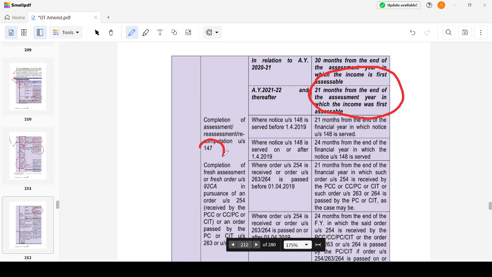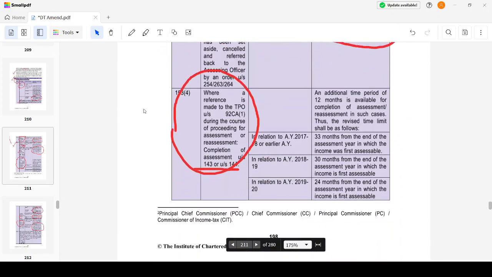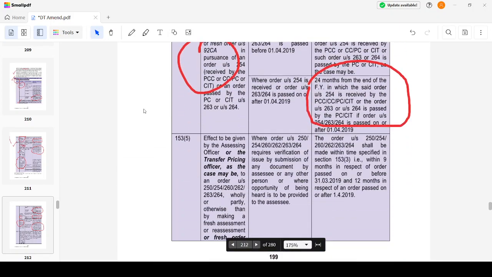If it is under section 147, then it will be 24 months from the end of the financial year in which the notice was served. Substantially it is 12 months, here it is 24 months. Then, if it is a fresh order, it is 24 months from the end of the financial year in which the said order was passed. Earlier it was for general cases. Here, if it is referred to the TPO, then it will be 21, 24 and 24 months.